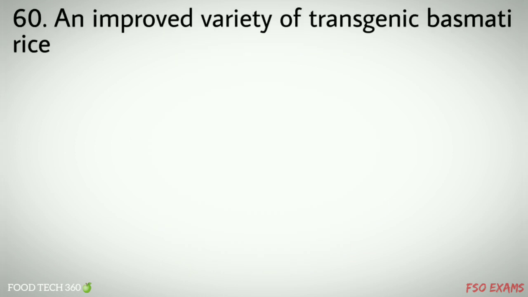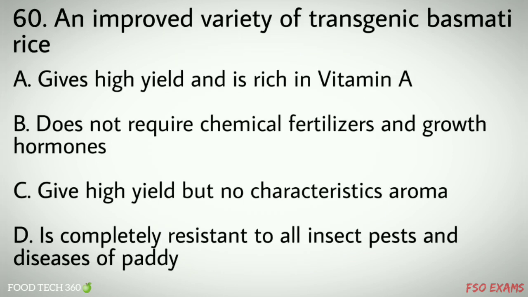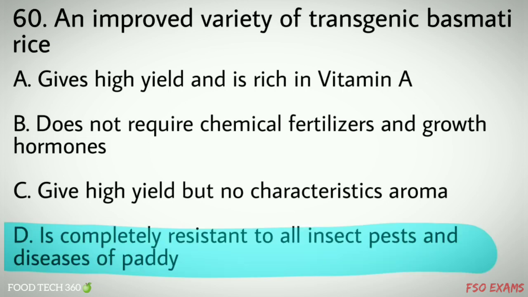Question number 60. An improved variety of transgenic basmati rice. Options A. Gives high yield and is rich in vitamin A, B. Does not require chemical fertilizers and growth hormones, C. Give high yield but no characteristic aroma, D. Is completely resistant to all insect pests and diseases of paddy. Correct answer D. Is completely resistant to all insect pests and diseases of paddy.